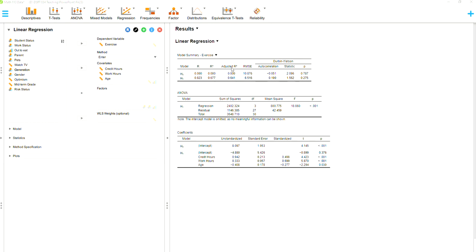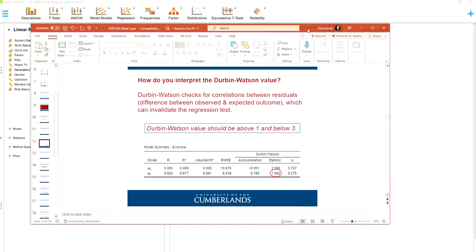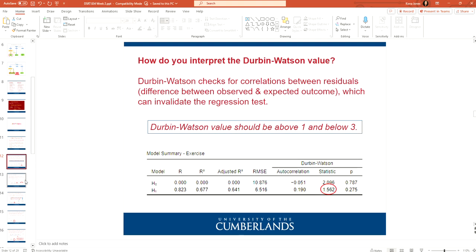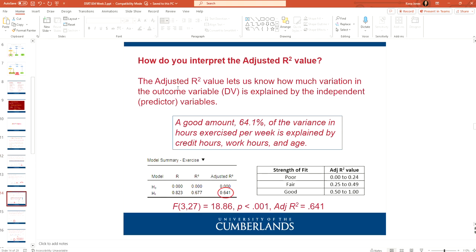In this case, it's 0.641, which is a percentage, so you multiply by 100 to get 64.1%. That means this model can account for 64.1% of the variance in how much someone exercises. The adjusted R-squared lets us know how much variation in the outcome variable, the dependent variable, exercise, is explained by the independent predictor variables.